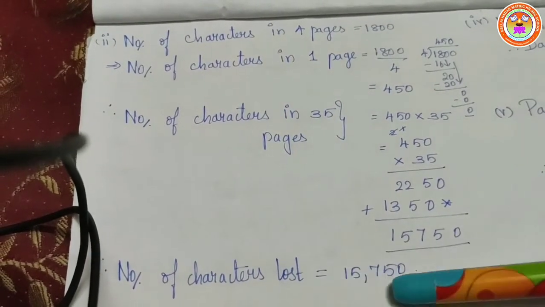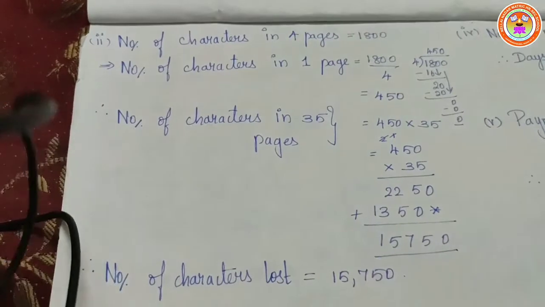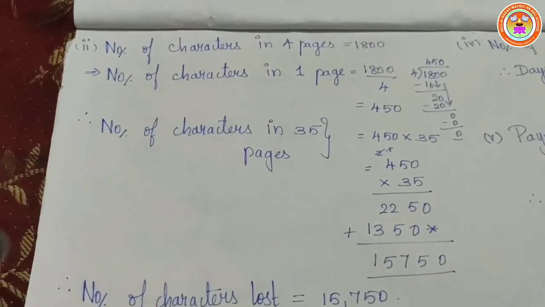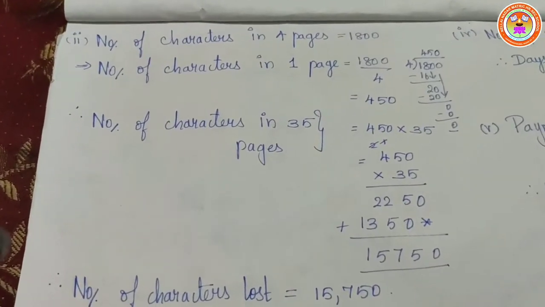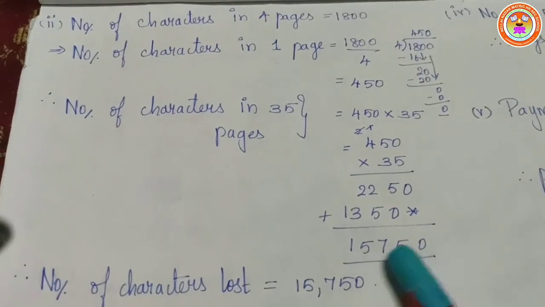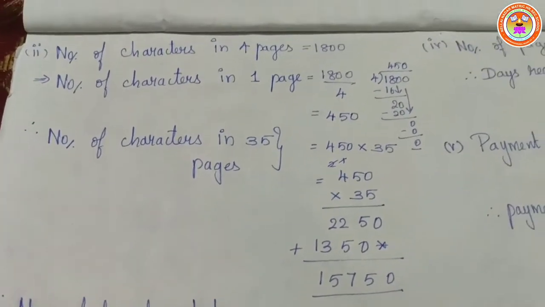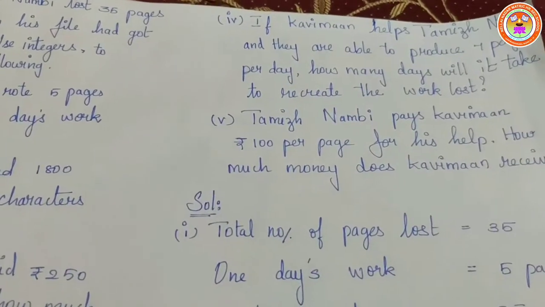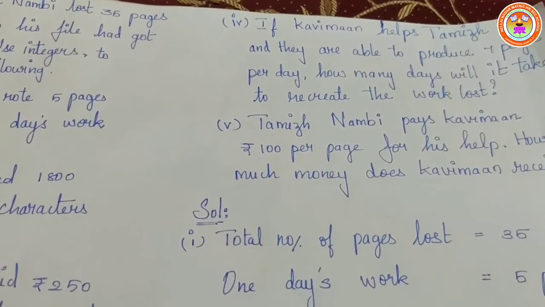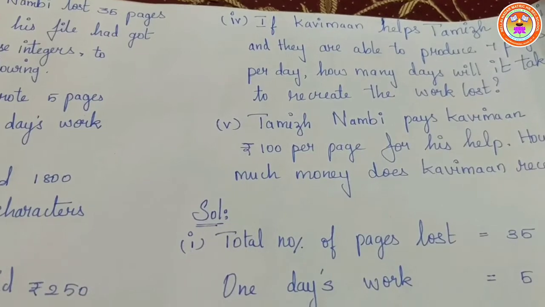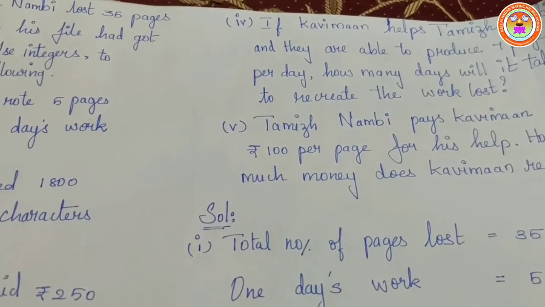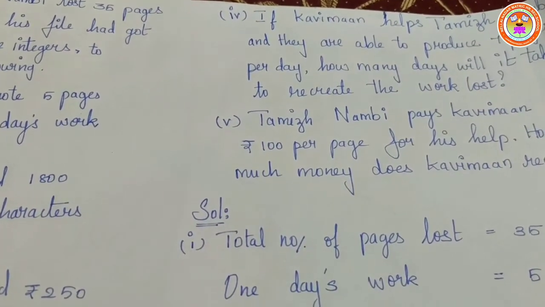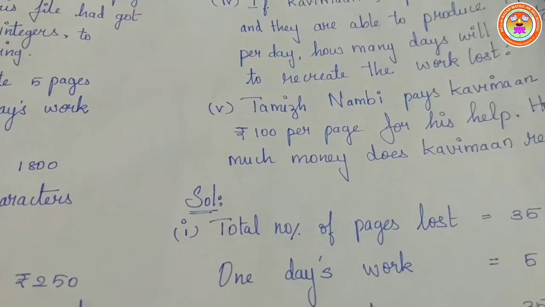So he has lost 15,750 characters. Okay, so this is what he has lost. Now we'll just go back to the fourth question. I said there was a person helping Tamil Nambi and he was able to produce 7 pages per day. Now we have to find how many days it will take to recreate the work lost.